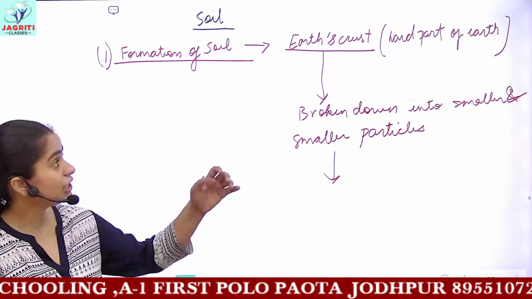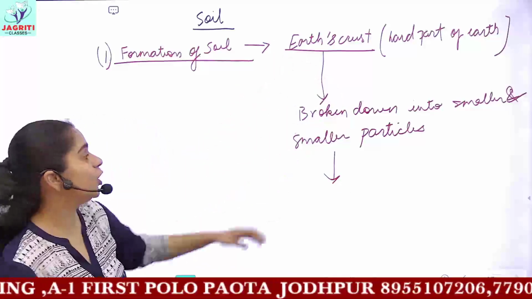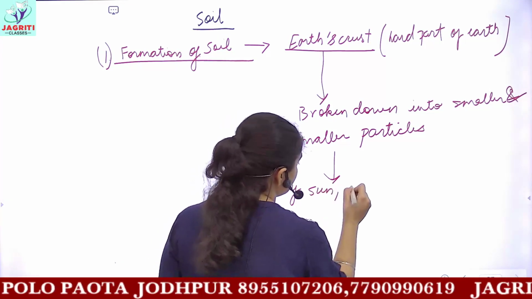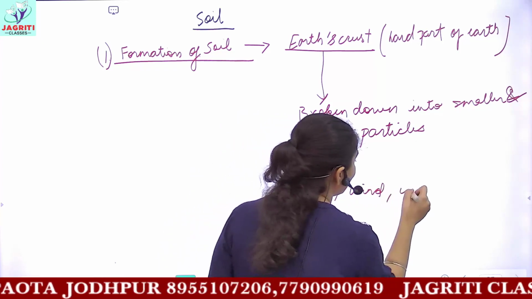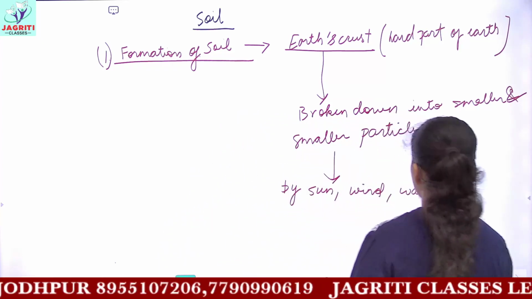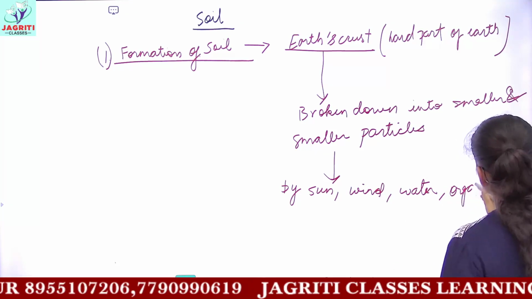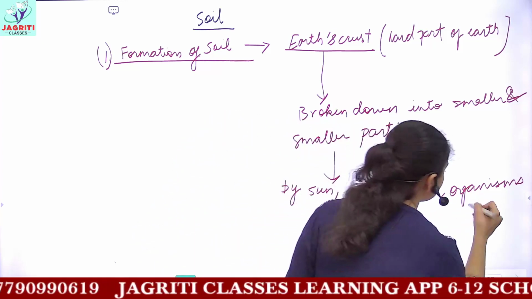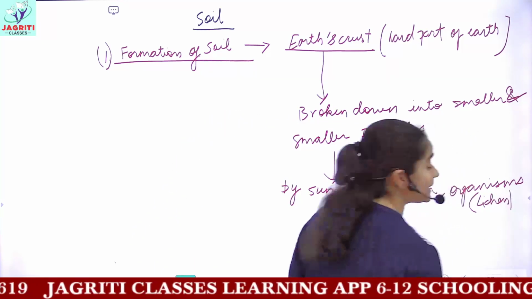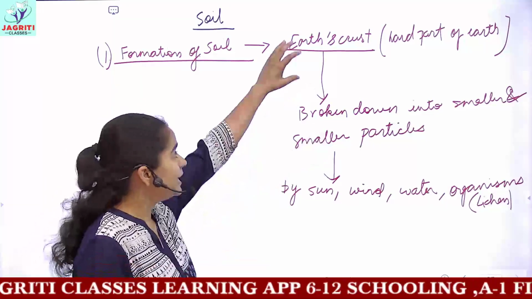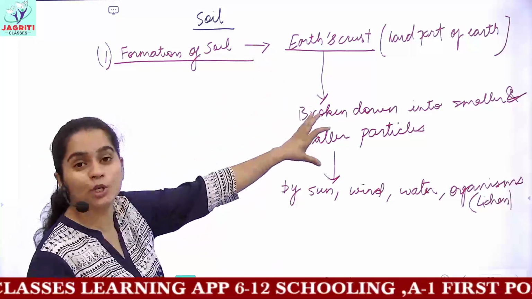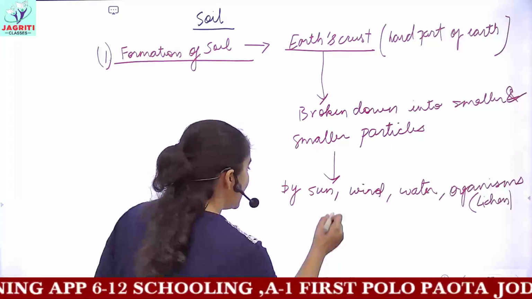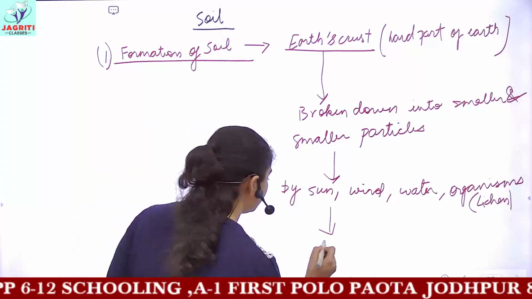and the agents which are responsible for breaking the earth crust into smaller and smaller particles, you can say, are sunlight, wind, water, then you have organisms. Different organisms are also responsible, both plants and animals, okay? And among organisms we'll be studying one important organism which is lichens here. So breaking of earth crust into smaller and smaller particles by various agents like sun, wind, water, organisms, and at last you have the formation of soil.